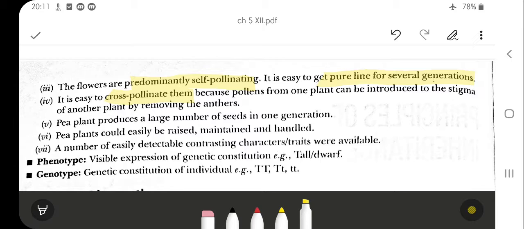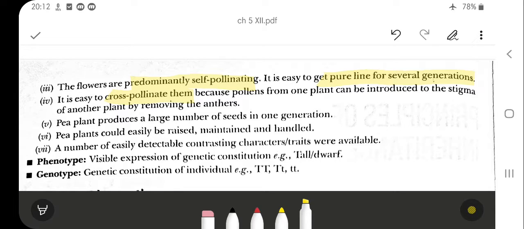If we have two bisexual flowers of a garden pea, in one flower we remove the anthers, that is called emasculation, and that becomes the female. In the second plant we remove the pistil, and that is called the male plant. Then we can cross them by introducing the pollen of one plant into the stigma of the other plant under controlled, observed conditions, so that there is no contamination. This is called artificial hybridization. This can also be done in the pea plant.